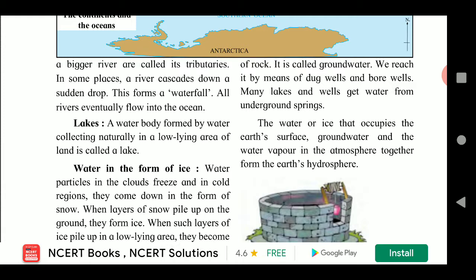The water or ice that occupies the earth's surface, groundwater, and the water vapor in the atmosphere together form the earth's hydrosphere. The water or ice that occupies the earth's surface, groundwater, and the water vapor in the atmosphere together form the earth's hydrosphere.